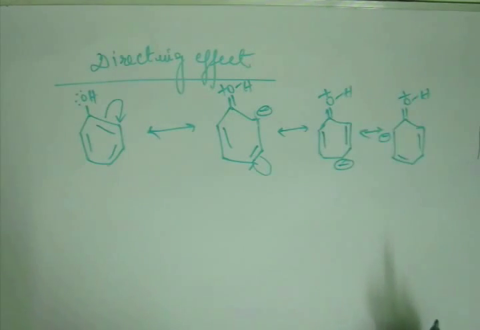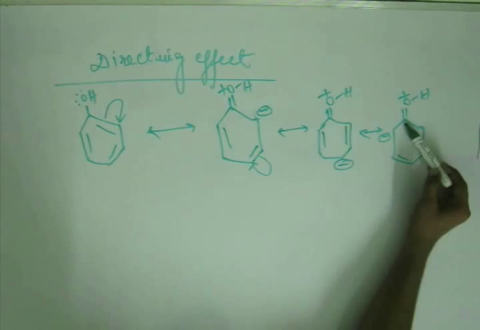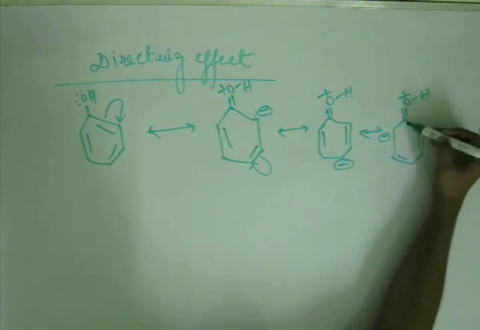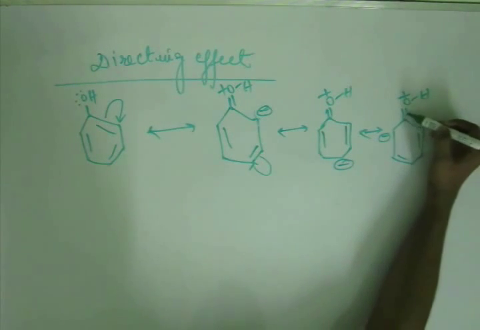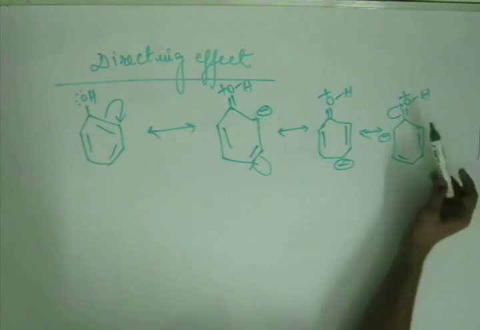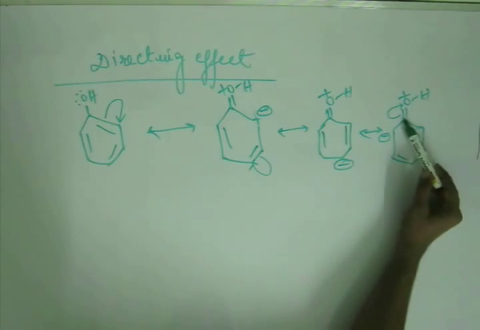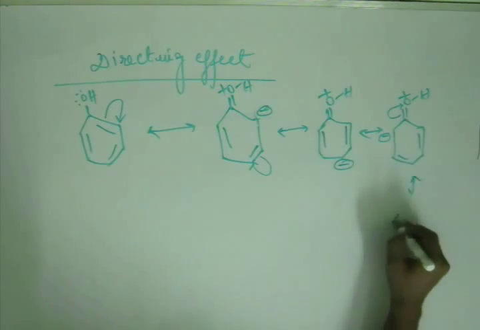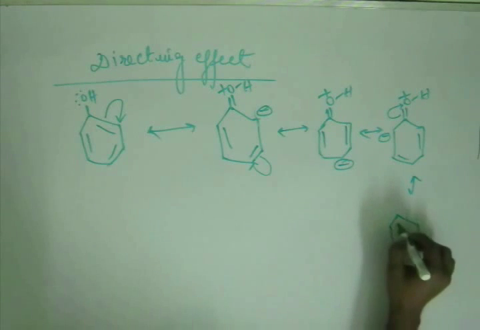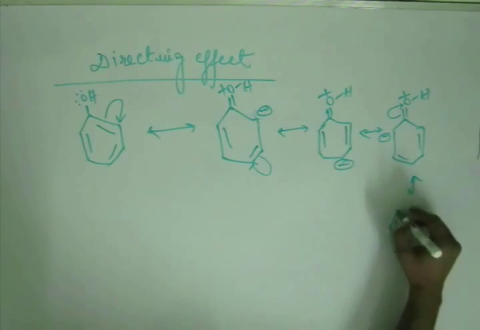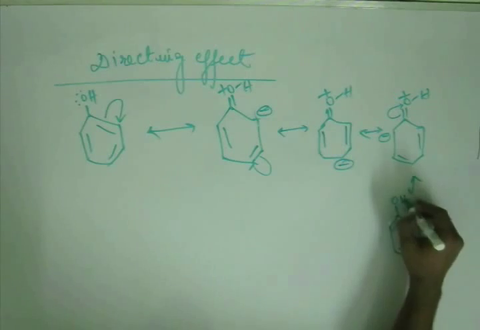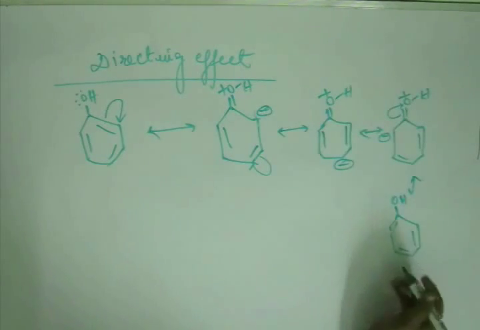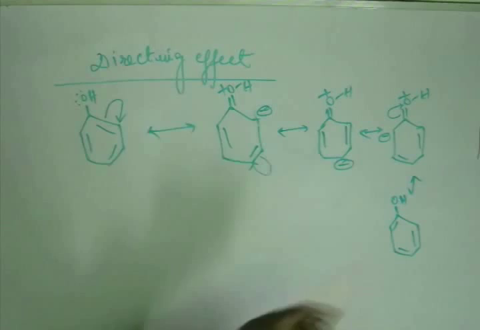Now at last, what you do is you again bring a plus charge here. So to bring a plus charge here, you need to break a bond, and the bond I can cite here. So you give the electron to this oxygen, so this carbon is devoid of its electron, developing a plus charge on this carbon, and this plus and minus will create a bond here. So the next RS will be like this. Oxygen was having plus charge. After getting electron, it will become neutral. So this is the final resonating structure. You start from here, you end up here.